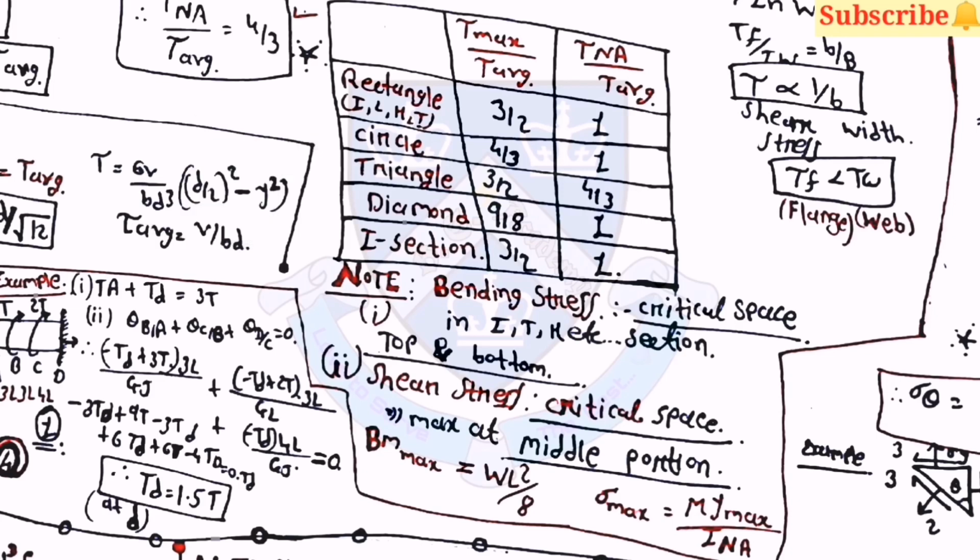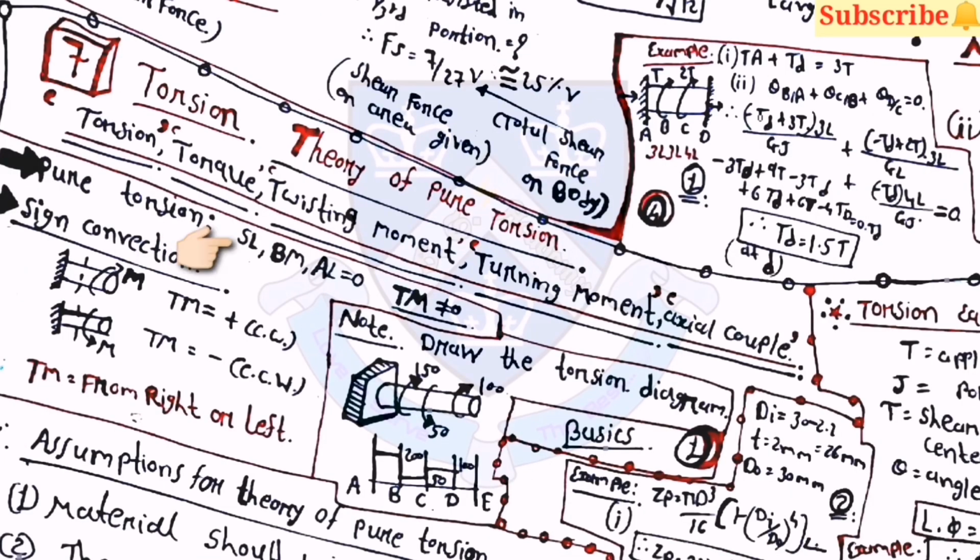So these ratios will be helpful for you. These ratios are very important for the examination. For pure torsion, SL, BM and AL are equal to 0, and TM is not equal to 0. Here SL is for shear load, BM for bending moment and AL for axial load. All these are 0, but the turning moment is not equal to 0. Sign convention: you can take positive for clockwise and negative for counterclockwise.